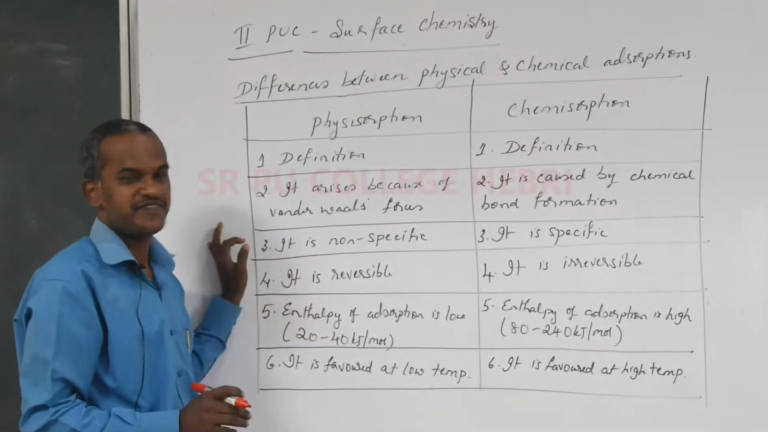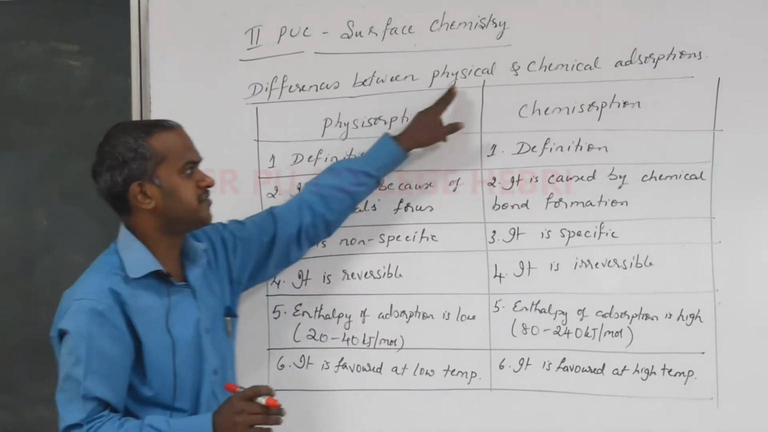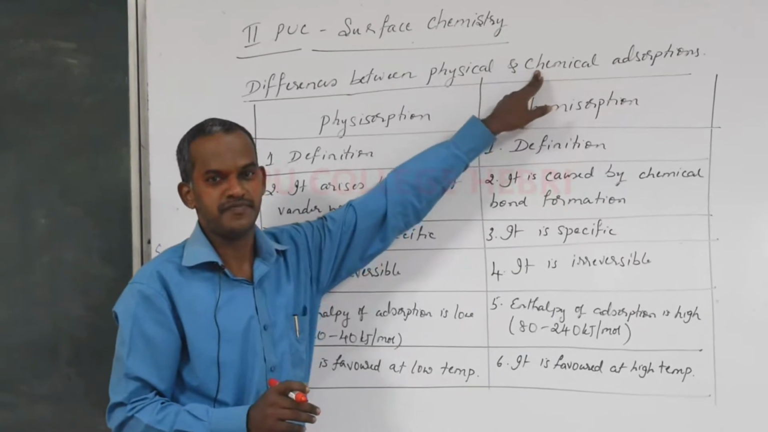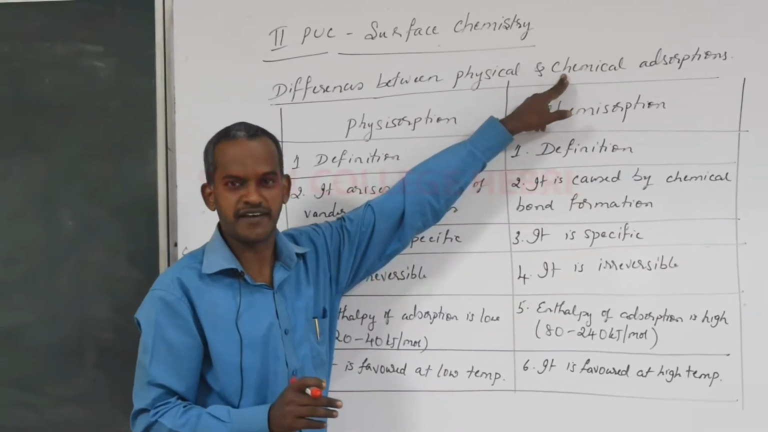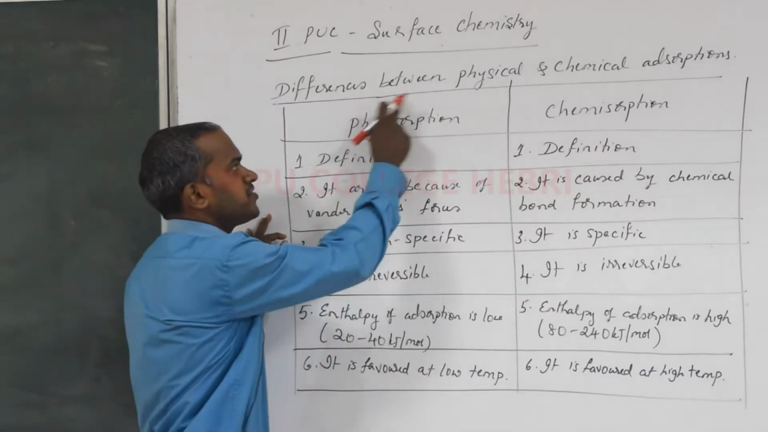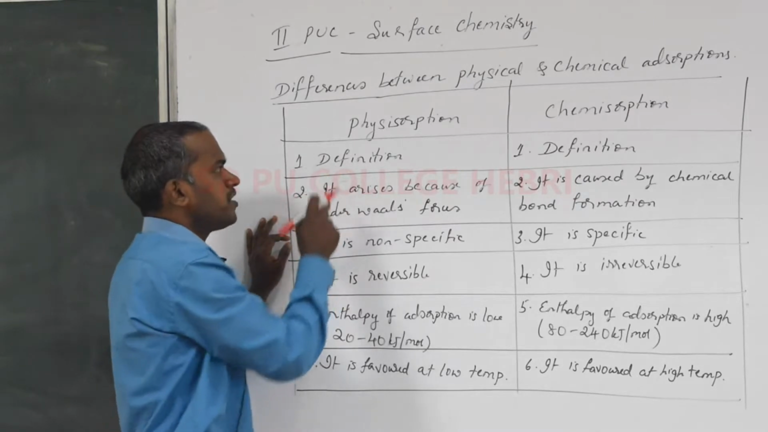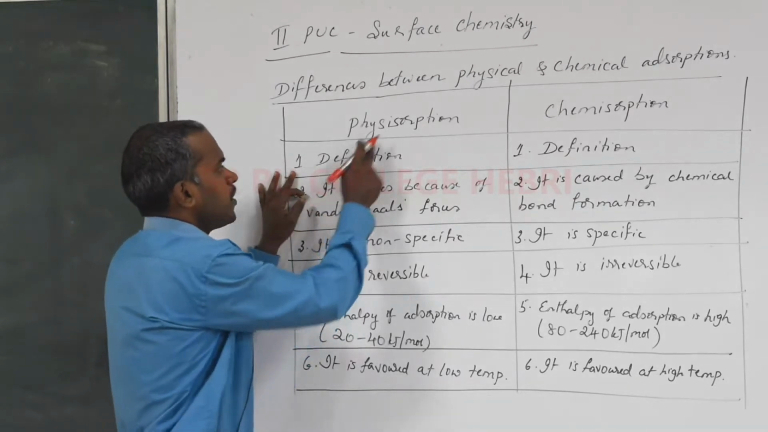Hello students. In the last class I told you about the two types of adsorption, that is physical adsorption and chemical adsorption. We already discussed the different characteristics. Today let me continue in this class about the differences between physical and chemical adsorptions. Okay, so to begin with the first point, what is physisorption?